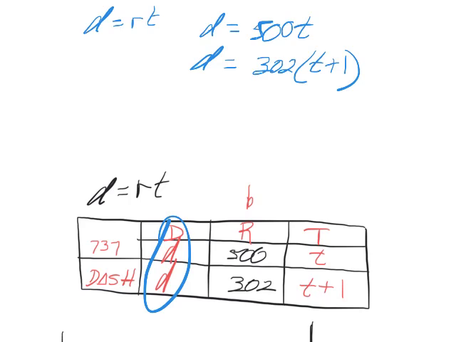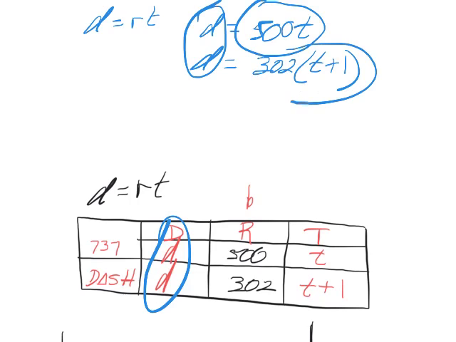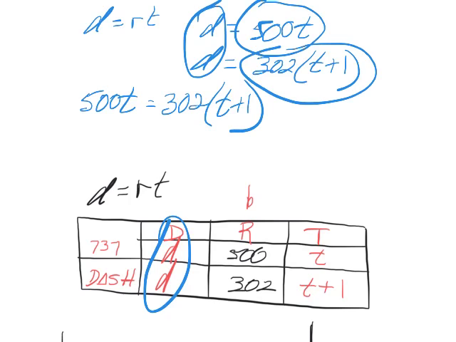We said that they're equal. So if these distances are equal, then the RTs are equal. 500T is equal to 302(T plus 1). So you do your simple algebra, and you find that T is very close to 1.53 hours.